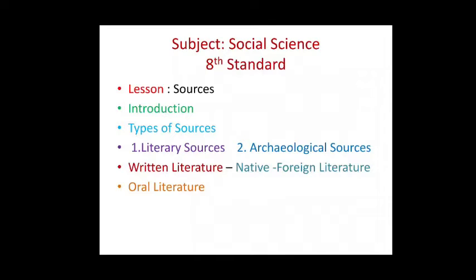Human beings have been creating many facilities to lead their life since ancient times. These things used by human beings in the past that have remained, or their ruins, are called sources by historians.